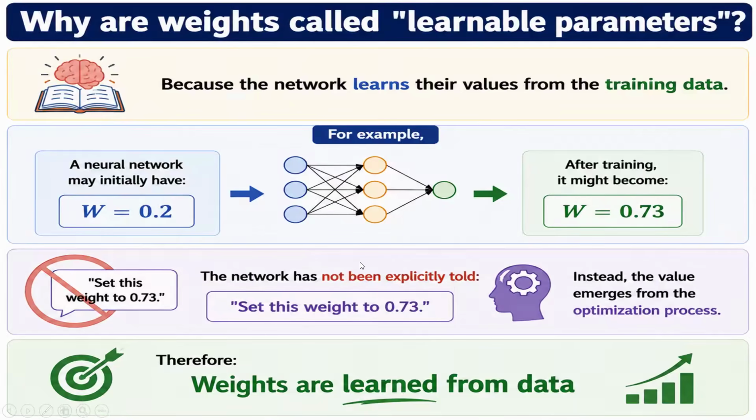So why are weights learnable parameters? Because the weights are updated through the outputs. A network learns its values from the training data, and every time the loss function is calculated, that is, the error is calculated. If there is error at the output layer, the weights are updated. So that's why the weights are called learnable parameters. At every iteration, you can see the weights are getting updated.